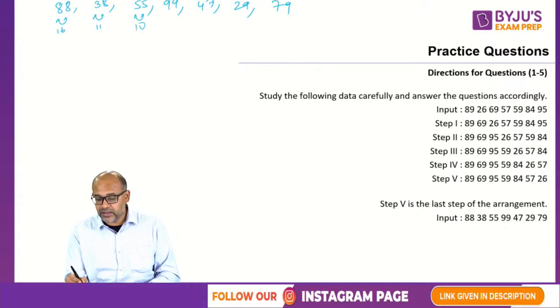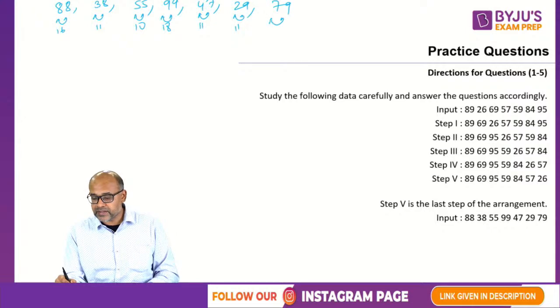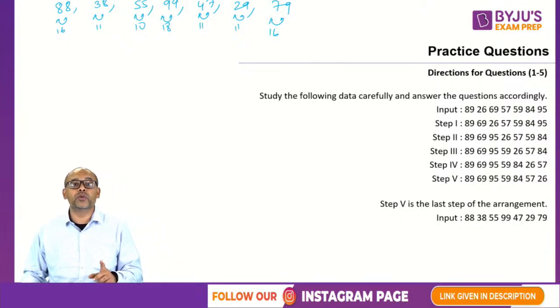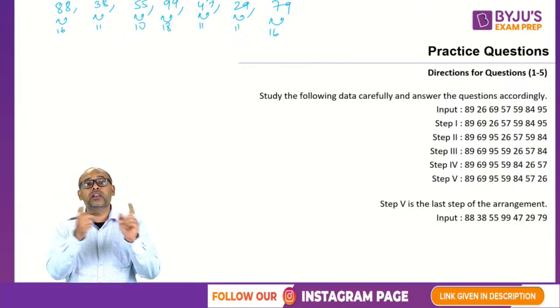5 plus 5 is 10. 9 plus 9 is 18. 4 plus 7 is 11, 9 plus 2 is 11, 7 plus 9 is 16. So my first step should be to bring the largest total to the leftmost.